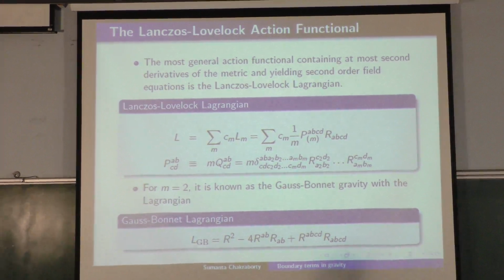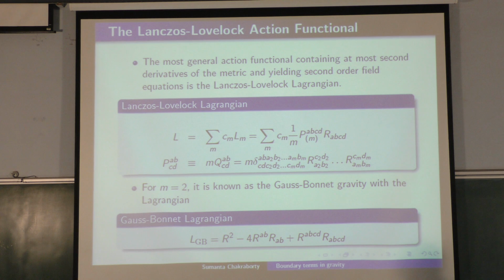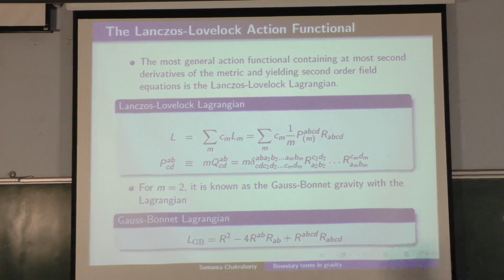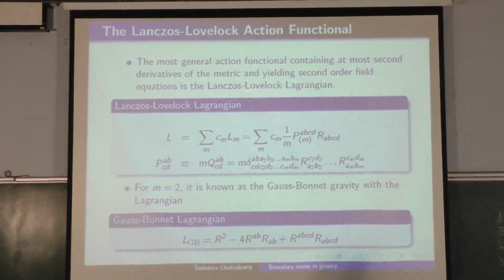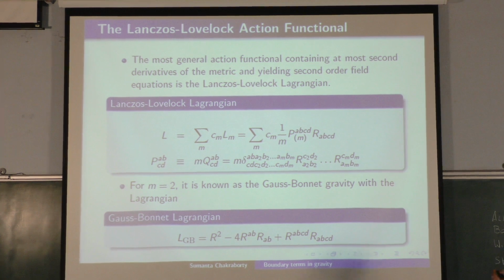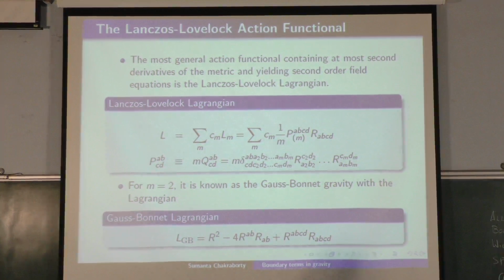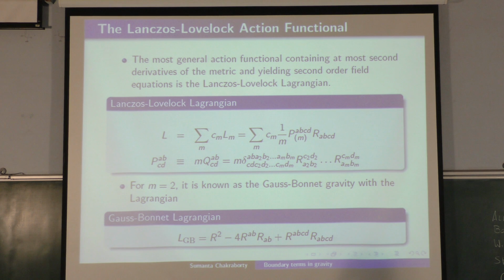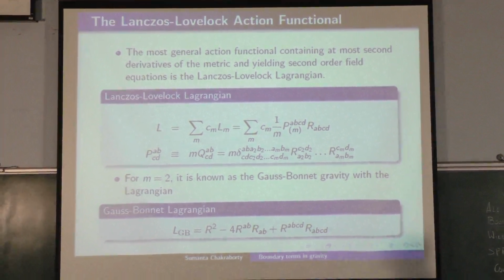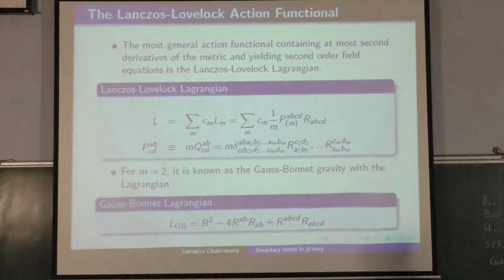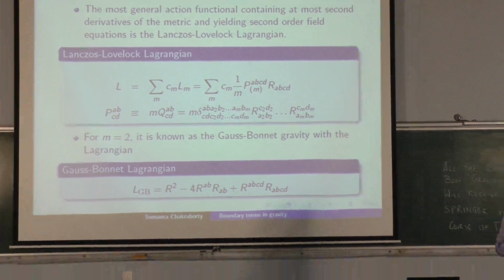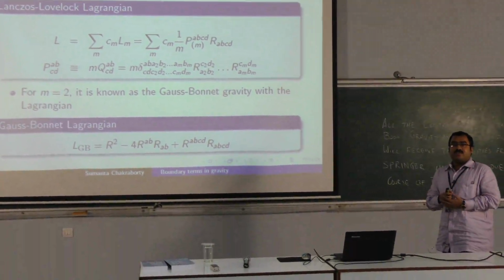So for the last few slides I will just talk about Lovelock action. So what does Lovelock action mean? Einstein-Hilbert is fine, but people always thought, well, is that the only thing that I can do, or can I generalize or add more terms to the Einstein-Hilbert action? Now it turns out it's quite difficult. You can add terms like R squared, R_AB R^AB, R_ABCD R^ABCD, and so on as much as you like, but the problem is the field equations contain higher order derivatives.